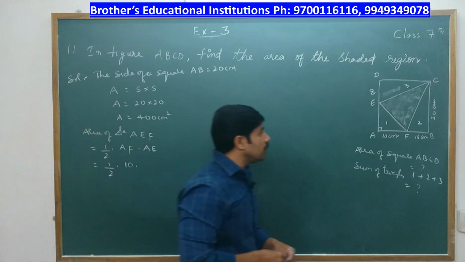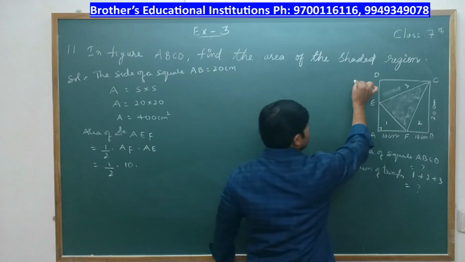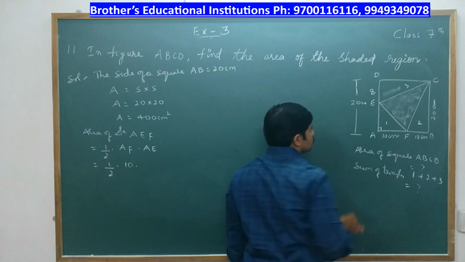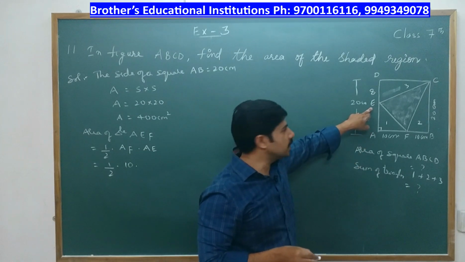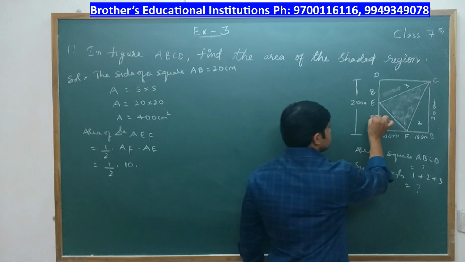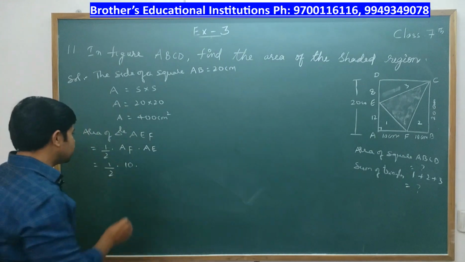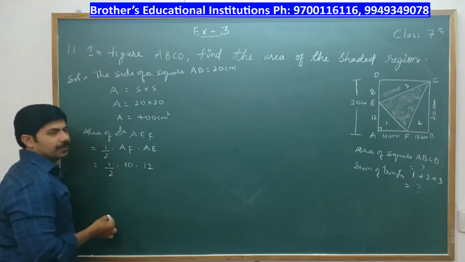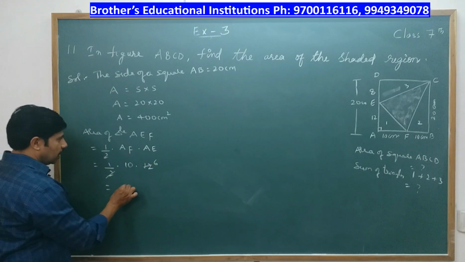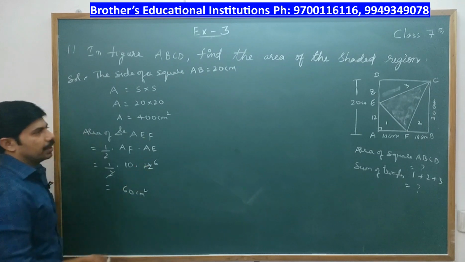How to find length of AE? As BC is 20, the total length AD is also 20. To get AE, we just subtract 20 minus 8. What is 20 minus 8? It is 12 centimeters. So here the length of AE is 12 centimeters. Half into 10 into 12, 2 sixes are 12, so 6 into 10. So the area of triangle AEF is 60 centimeter square.